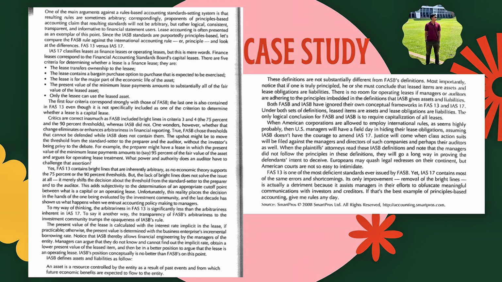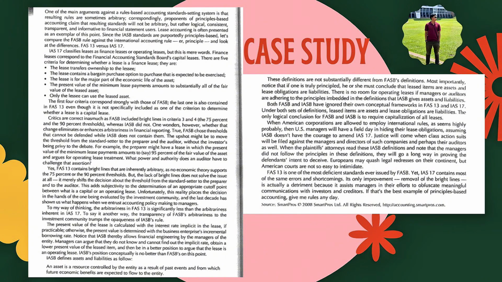I will explain about the background of the case. This case discussed criticism of IAS 17 leasing standards because they were considered too rule-based and didn't truly reflect the economic substance of lease transactions. The main issue was the classification between finance lease and operating lease. Many companies intentionally structure contracts so that a lease would remain classified as an operating lease, allowing the lease asset and obligation to stay off the statement of financial position. Economically, however, the company still had the right to use the asset and the obligation to make lease payments, which should have been recognized as assets and liabilities.